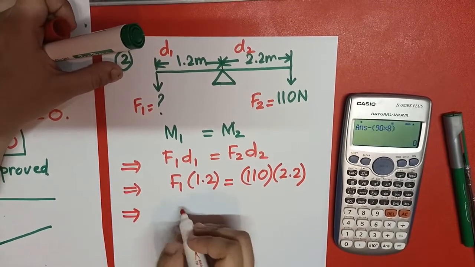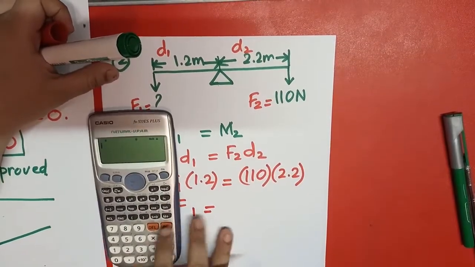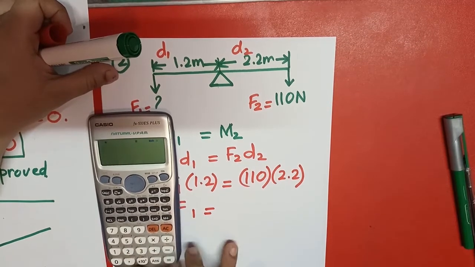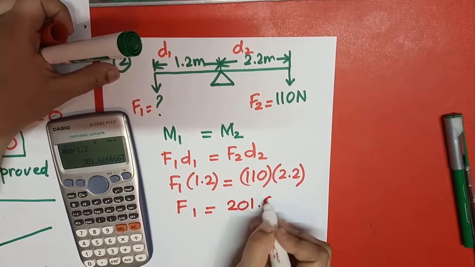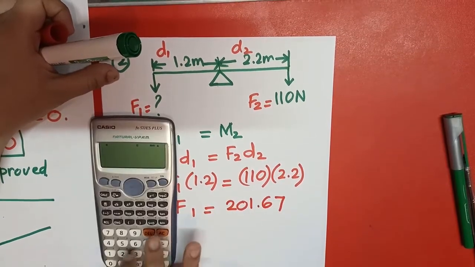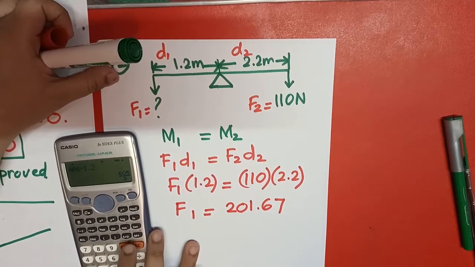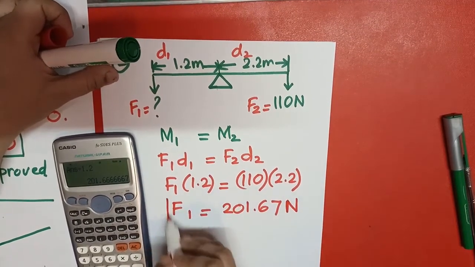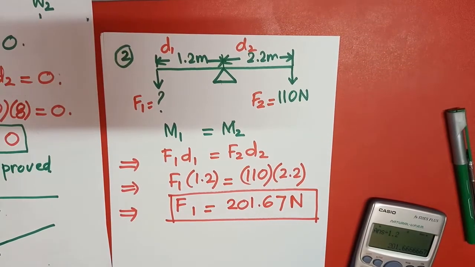This is F1, and the value of D1 is 1.2, equals 110 into 2.2. So what I have to do here, I have to calculate it. 110 into 2.2 divided by 1.2. This should be 201.67. If I want to cross check here, 110 into 2.2 divided by 1.2, the answer will be 201.67 Newton. So this force is greater. So this is the way to calculate F1.